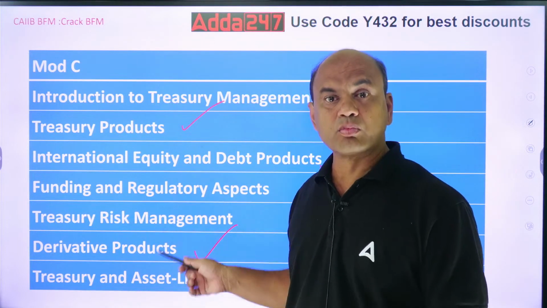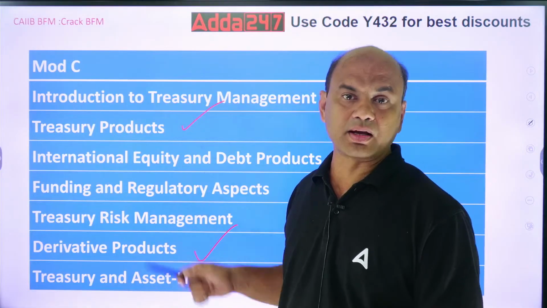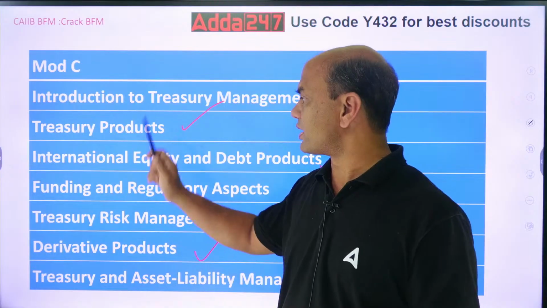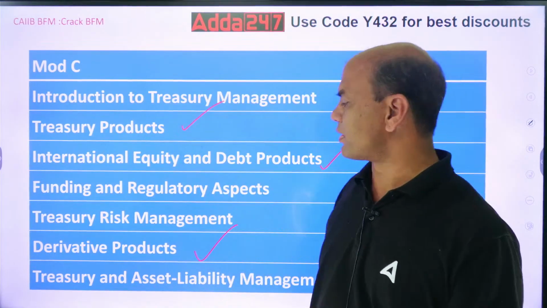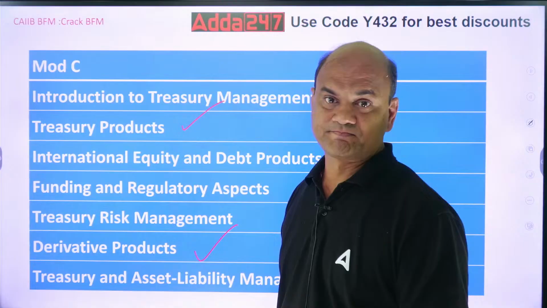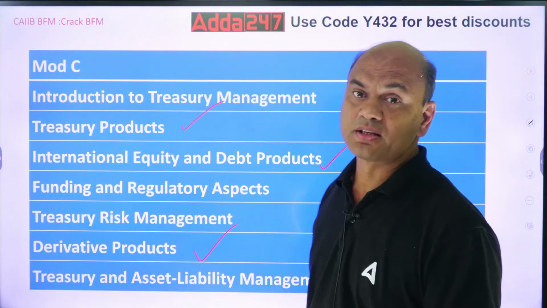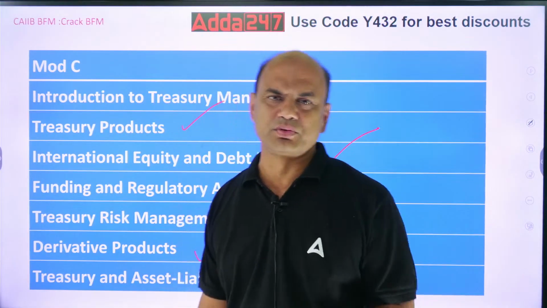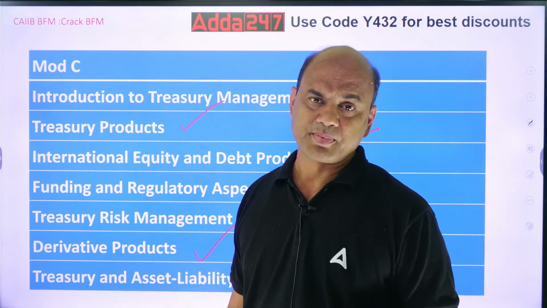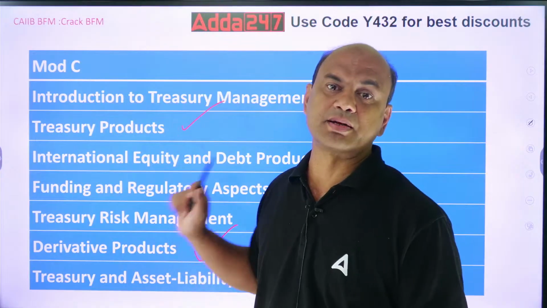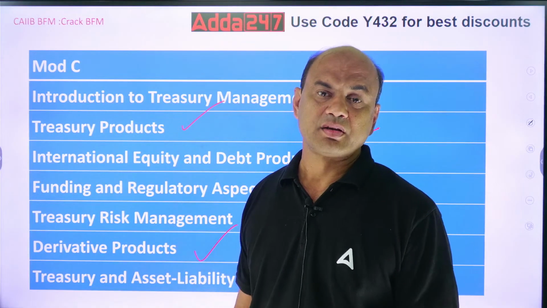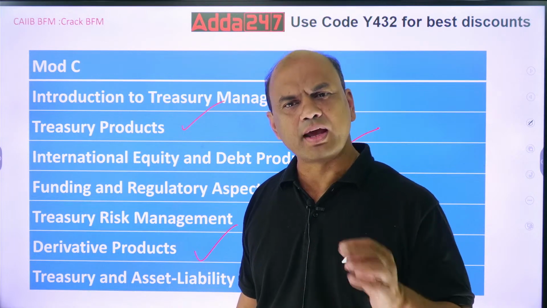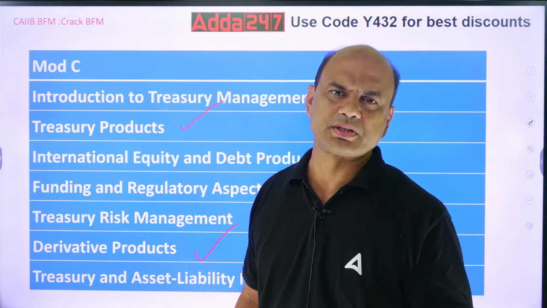You will score around 12 to 13 marks in these 3 chapters. Treasury products, international equity and debt products and derivative products. You have to do it because I am talking about passing. You missed the bus in June, so now you have to pass. For passing, you have to focus on these 3 chapters. What do these chapters include? These chapters include various swaps, derivatives, foreign options.